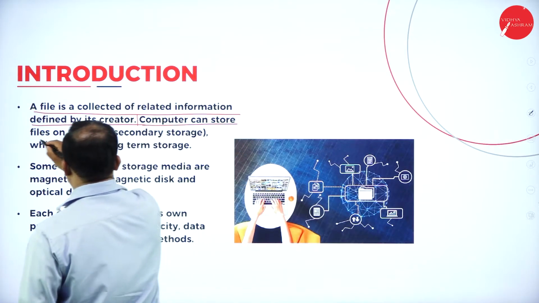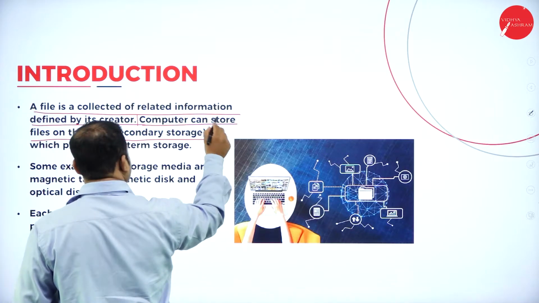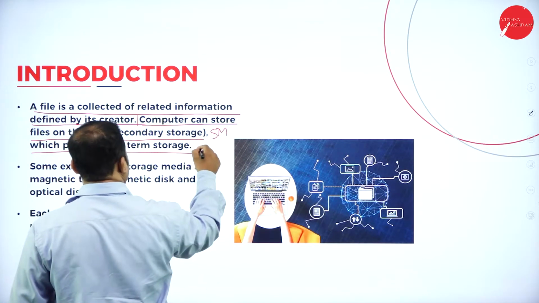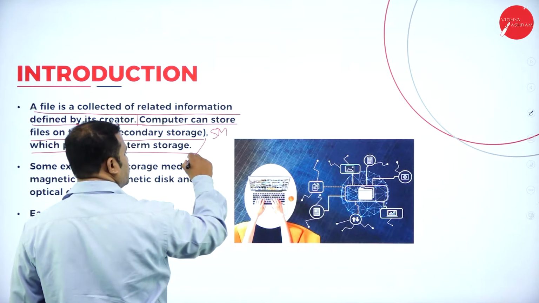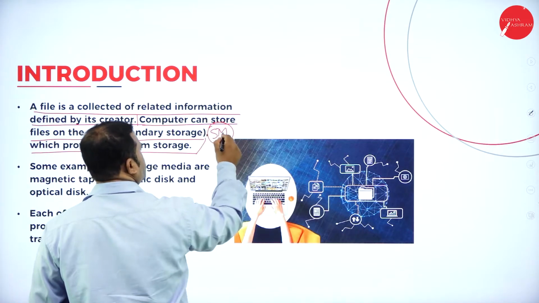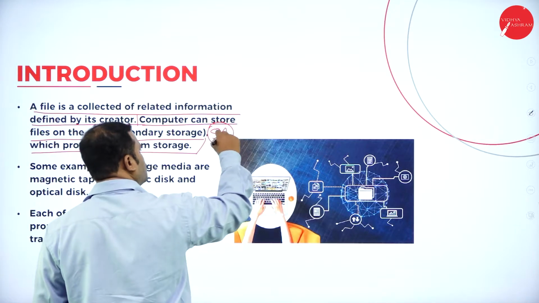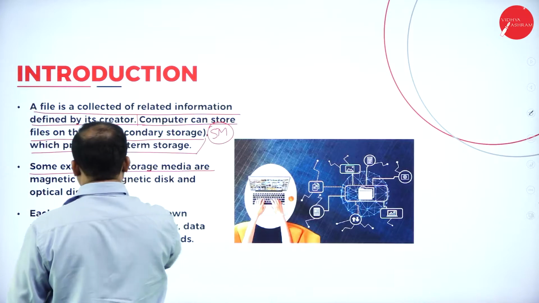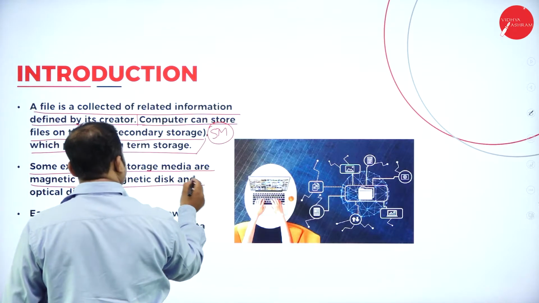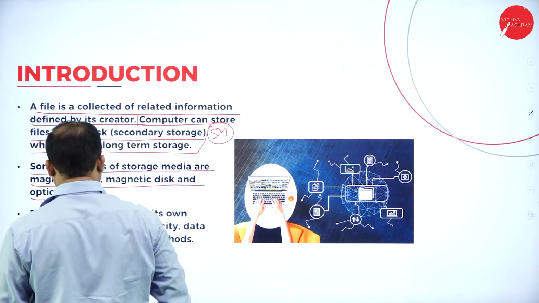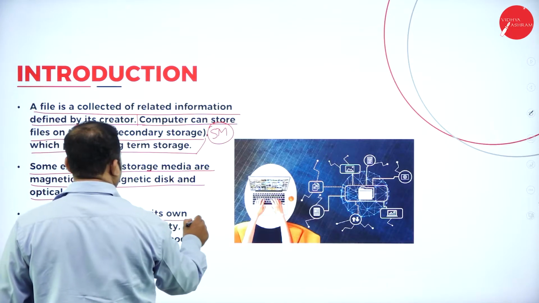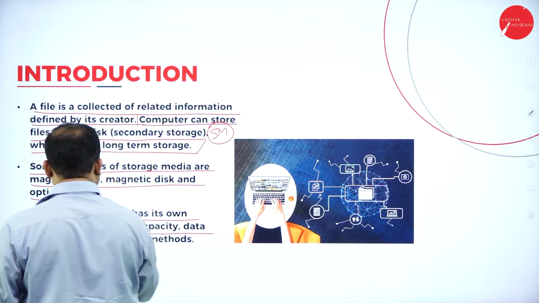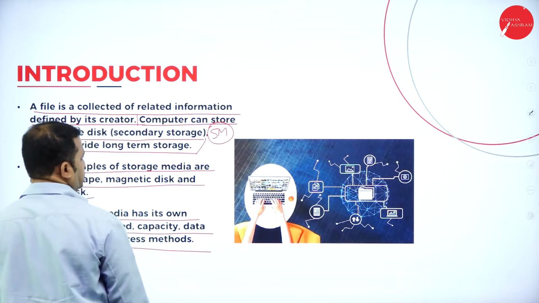The computer can store files on disk, that is secondary storage or secondary memory, which provides long-term storage. That is, even after the power is off, the storage is the one which holds all of this information. Some examples of storage media are magnetic tape, magnetic disks, and optical disc. Each of these media has its own properties like speed, capacity, data transfer rate, and access methods.